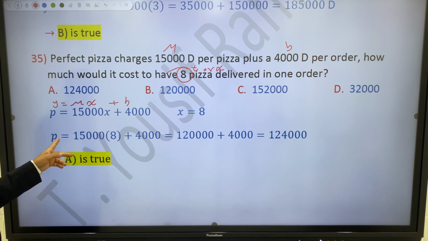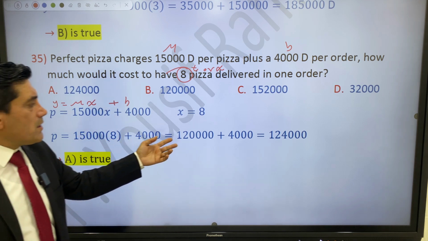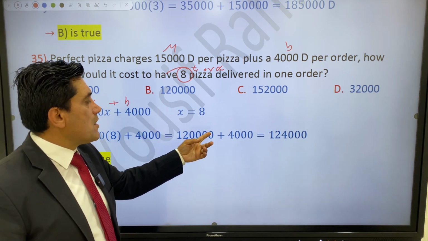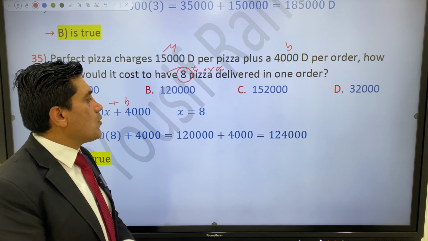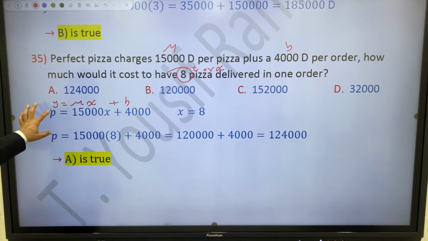So p equal to 15,000 times 8 plus 4,000 equal to 120,000 plus 4,000, so equal to 124,000. So which of the following branches is true? I equal to 124,000.